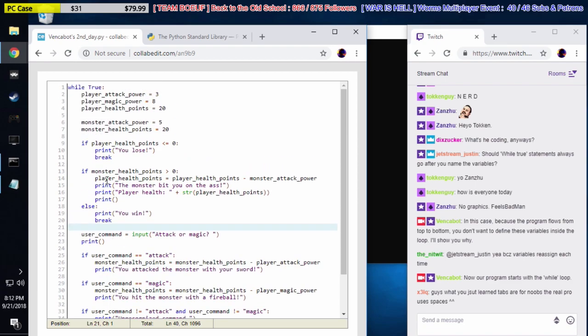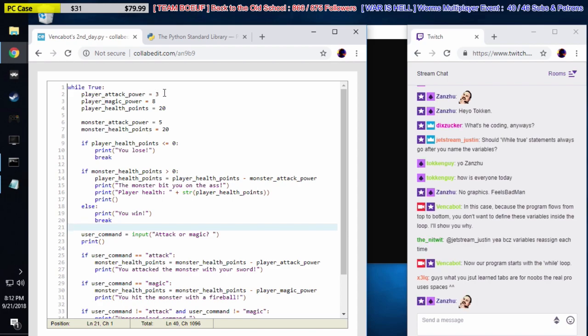What happens at the top, Justin? Well, the player attack power becomes 3. The player magic becomes 8. The player health points goes back to 20. Here's our problem. This game will never end, because when we go back to the top of the while loop, the player's health points goes back to 20. I'll demonstrate that now.